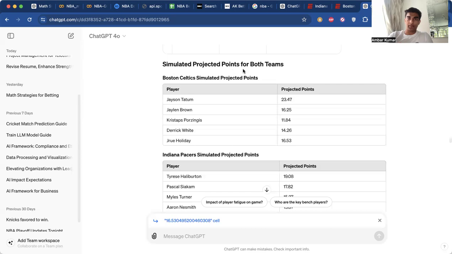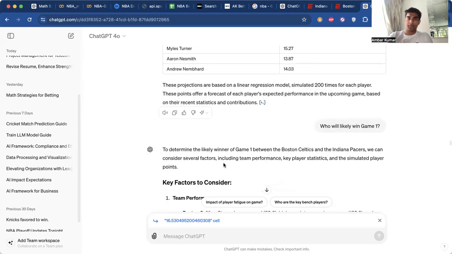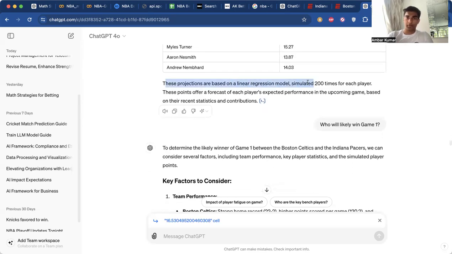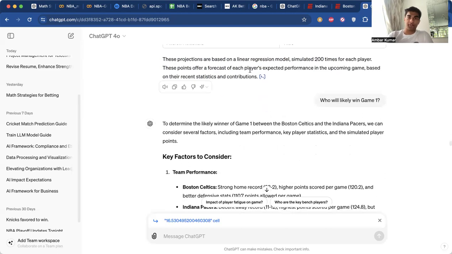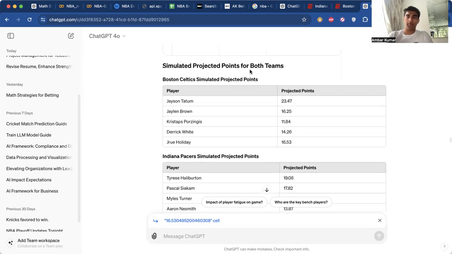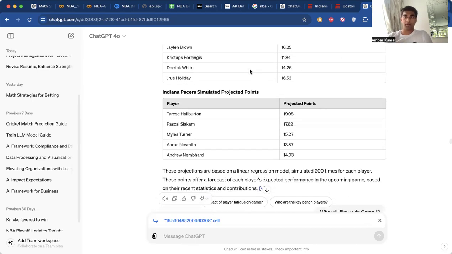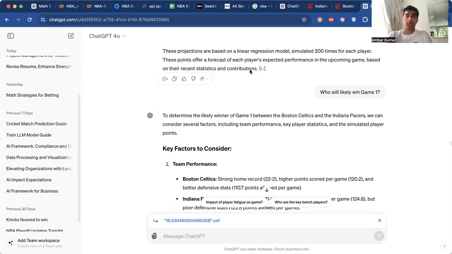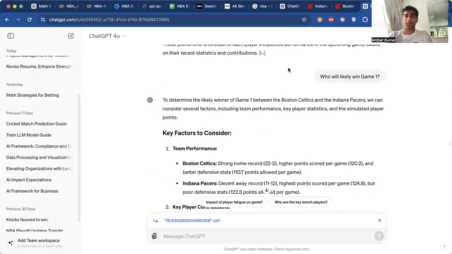And so now we get down to the simulated projected player points in a more tabular format. It says that we've used a linear regression, simulated it 200 times for each player, and these points offer a forecast of each player's expected performance in the upcoming game, based on their recent statistics and contributions. So then I said, who will likely win game one after using this? And we will get to the over-under, because I told you that today we're focusing on the over-under, but I just wanted to test out who we would think would win game one just based on the points.